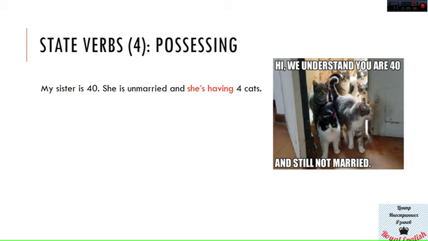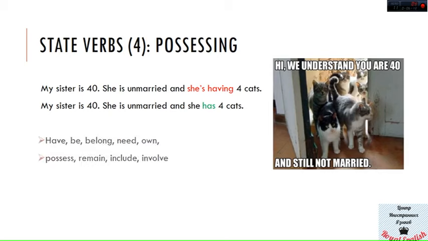But here you would describe the situation in this way. My sister is 40, she's unmarried, and she has 4 cats. As have here has meaning of own and possess. The other verbs from this category are have, be, belong, need, own, possess, remain, include, involve.